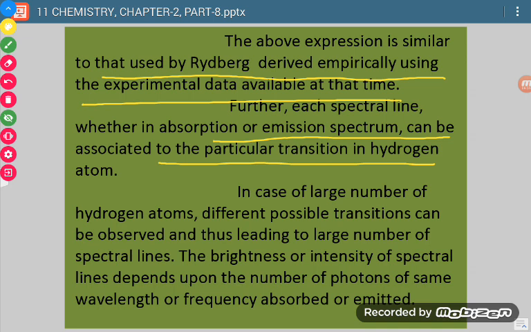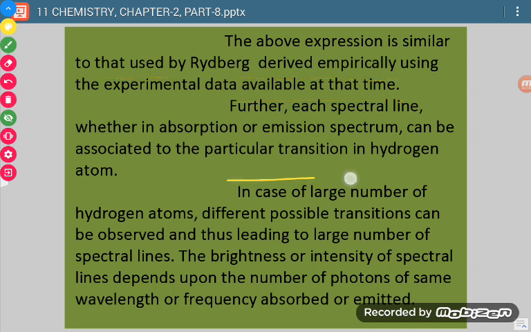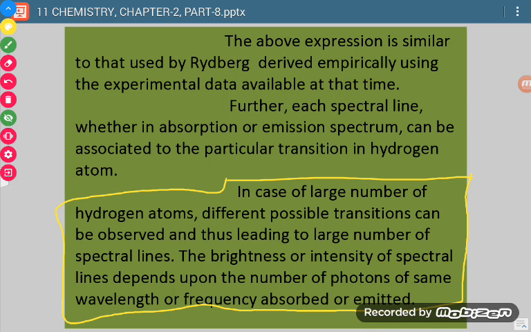Now the question is why we get so many lines in hydrogen spectrum. When we are saying that when electron jumps from one orbit to another orbit, then there is emission of radiation and one spectral line is obtained. So when hydrogen has only one atom and only one electron, then why are we getting so many lines? So what is the answer?